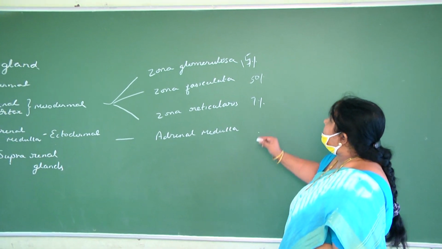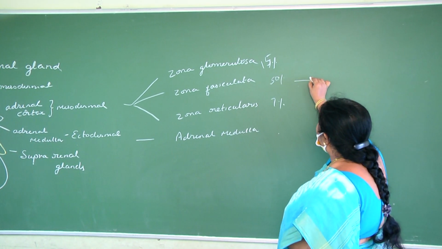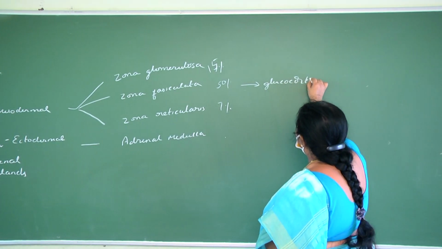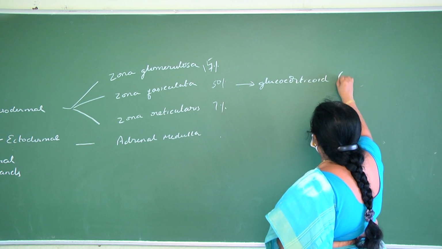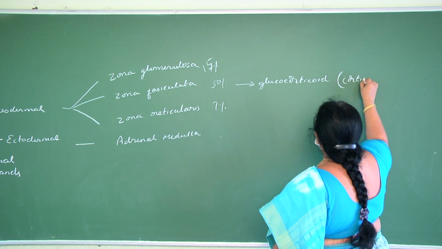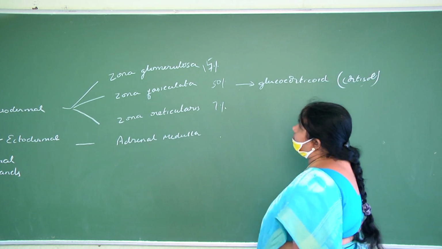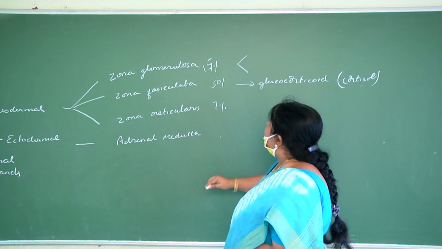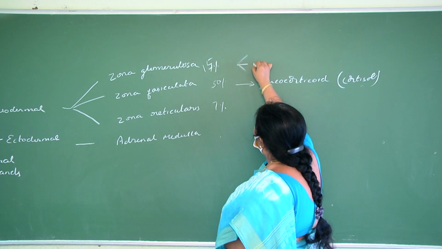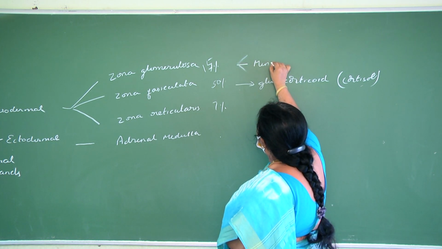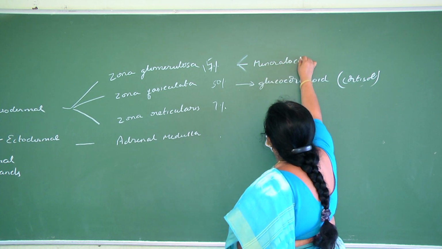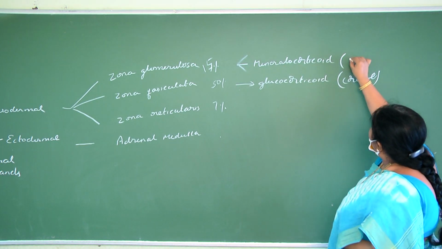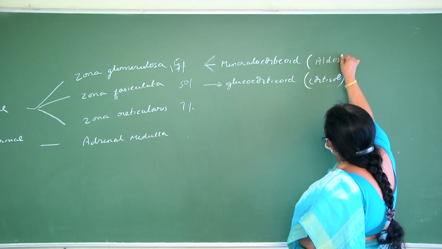So the hormones secreted by zona fasciculata, that is glucocorticoid, cortisol, will be more. Whereas zona glomerulosa secretes a mineralocorticoid. What is the name of the mineralocorticoid? Aldosterone.